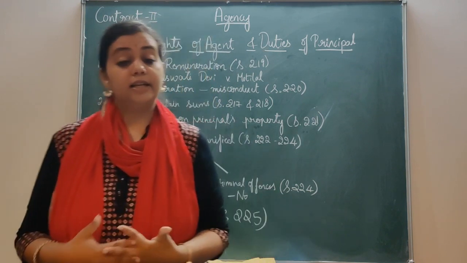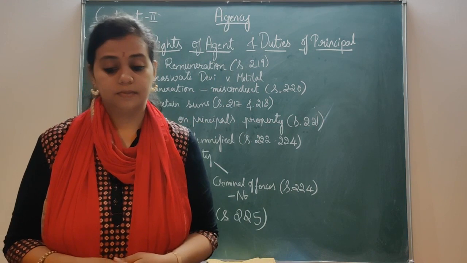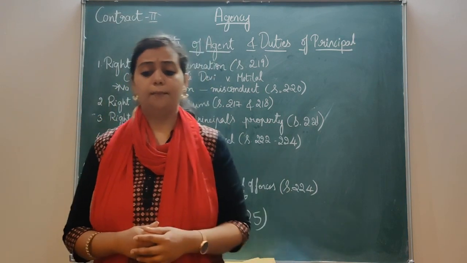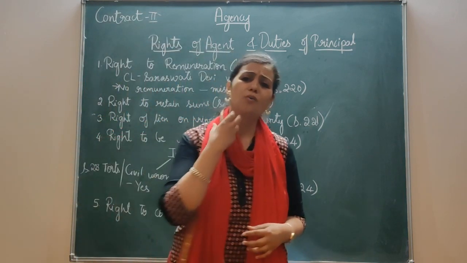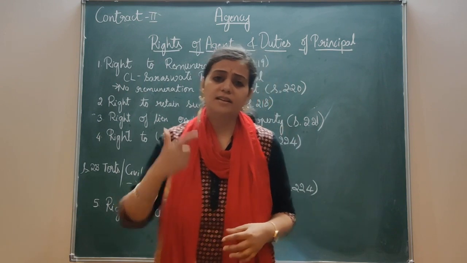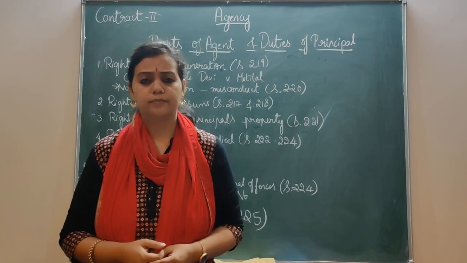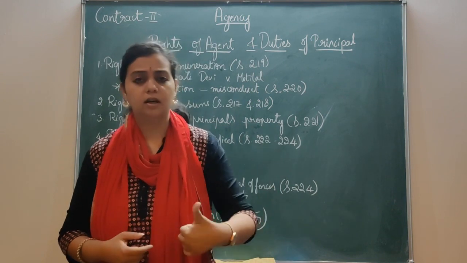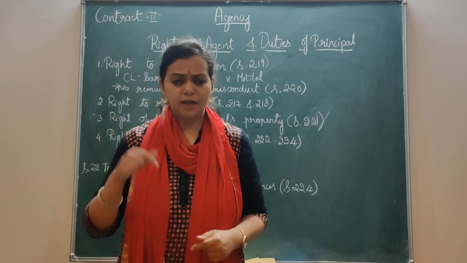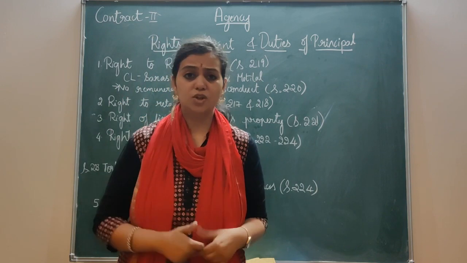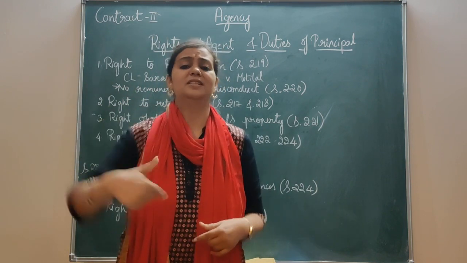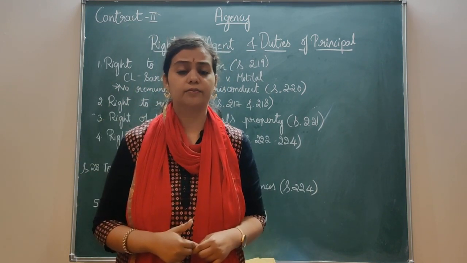If there is any injury caused to the agent because of the principal's neglect or want of skill, for example, the principal does not send on time the goods which he was supposed to send, and he does not pay, now the agent pays compensation to the third party. Who has to compensate the agent now?